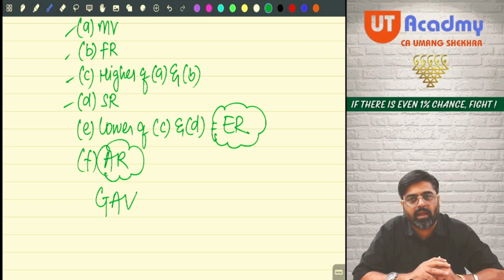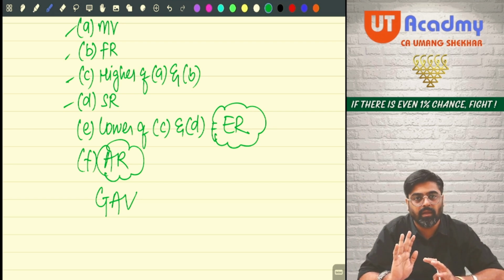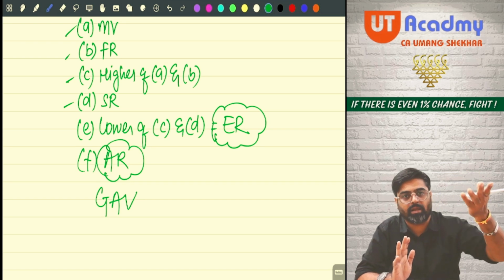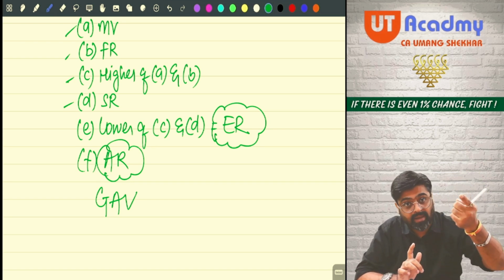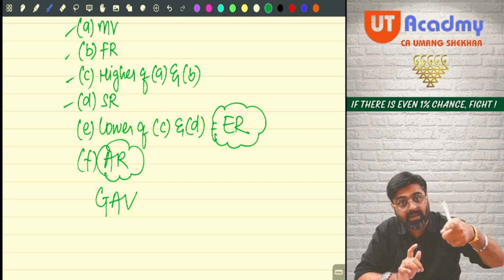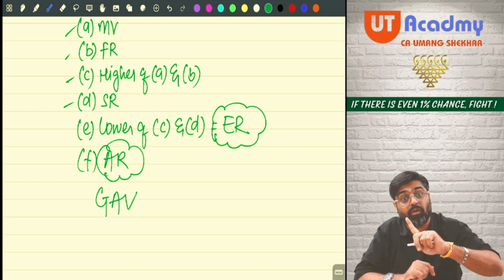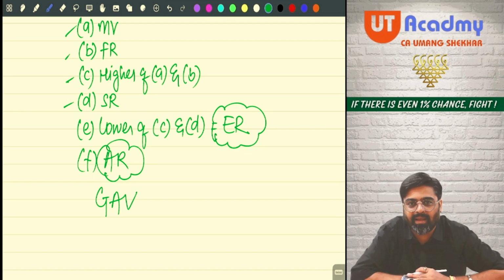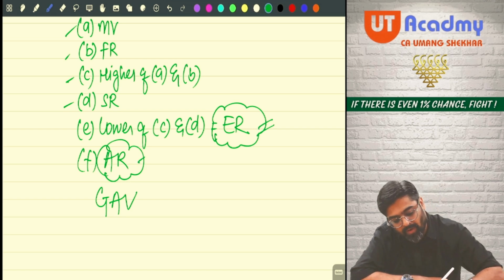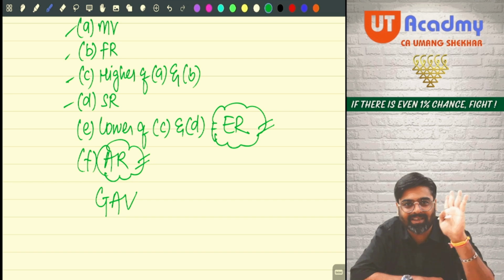What will be the rent earning capacity? Your actual rent will be the rent earning capacity if you are earning more than our expectation. But our expectation will become the rent earning capacity if you are earning less than our expectation. Meaning expected rent or actual rent, whichever is higher, will become the GAV.